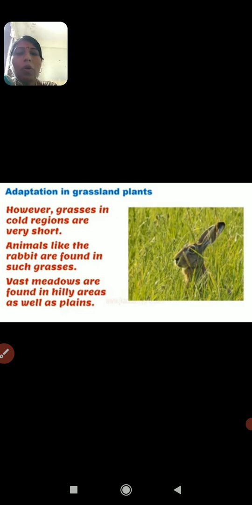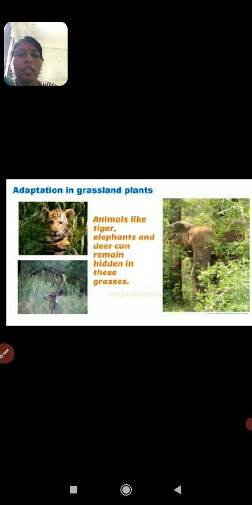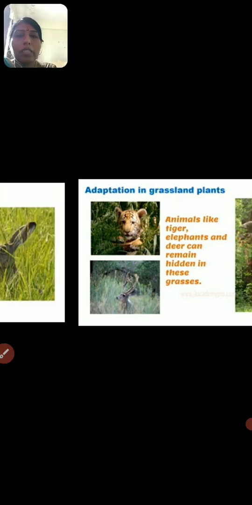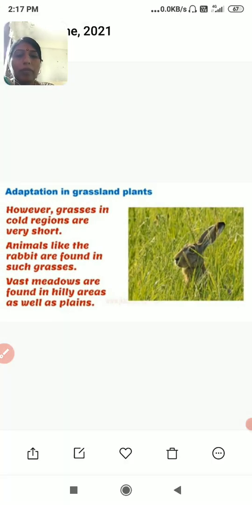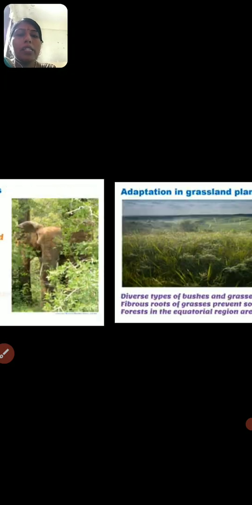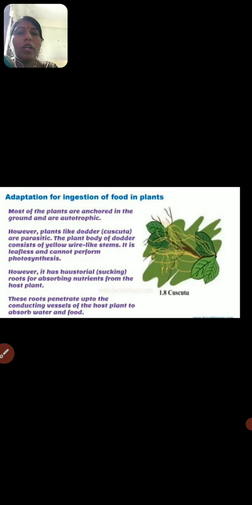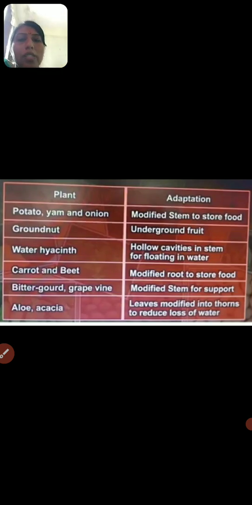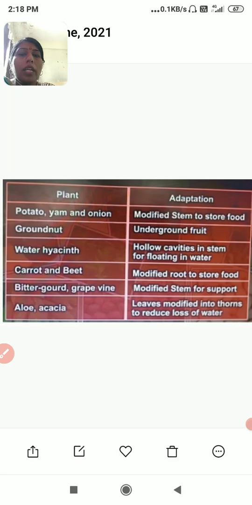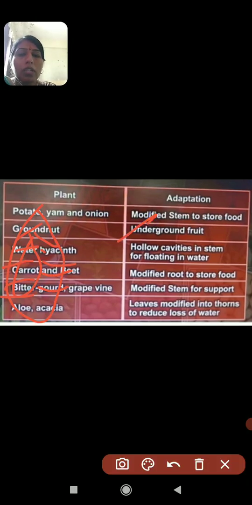Now next about, yes, one minute, I will share that here. Some plants have different adaptations: potato, yam, onion. We will see them one by one. They have modified stems to store food. Groundnuts, if you observe, produce food underground.